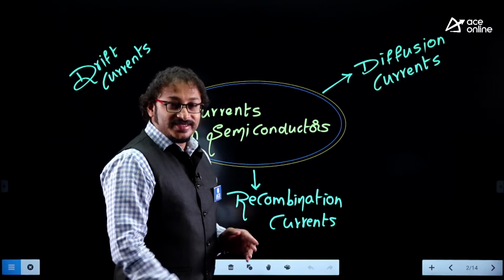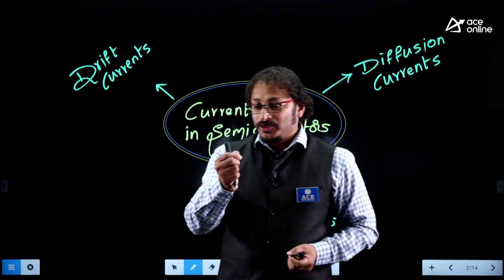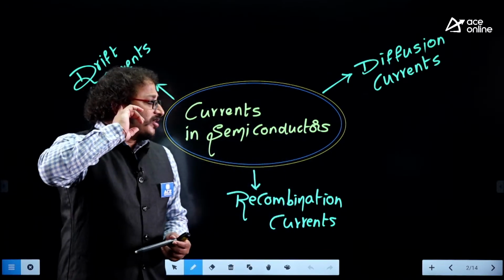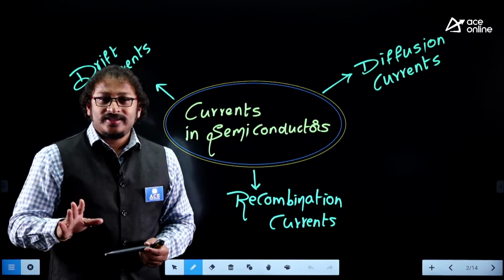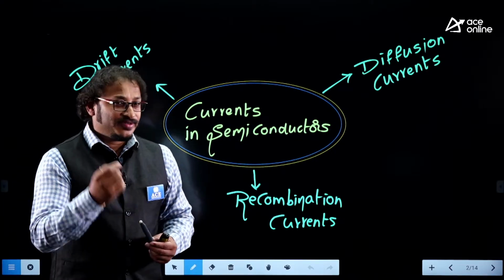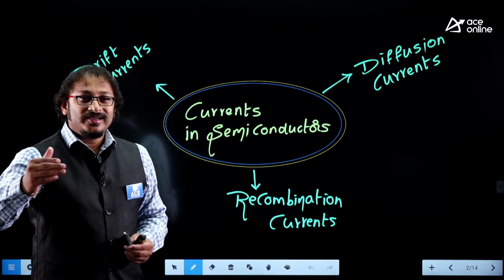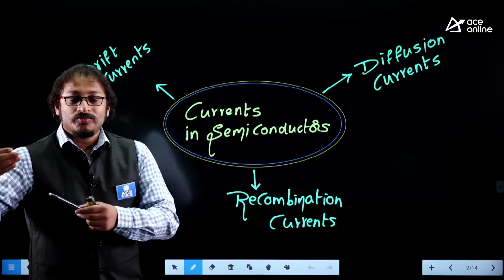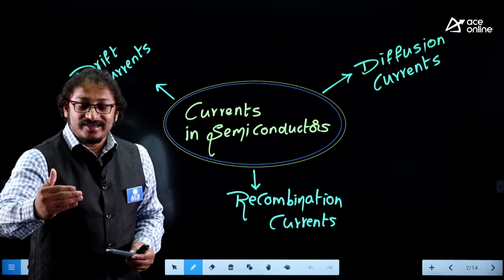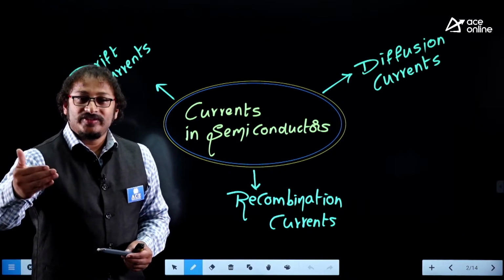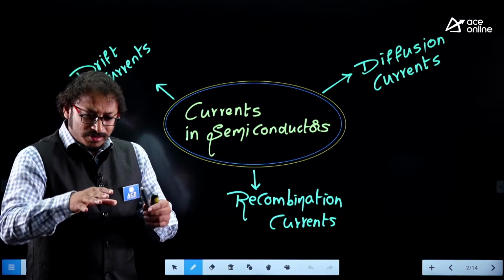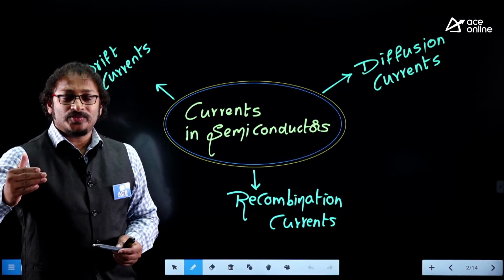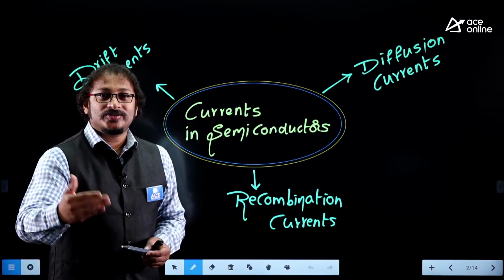When you hear the word currents, yes guys, you have drift current, you have diffusion current, and you have recombination current. And guys, when you hear the word drift current, write down everything that drift current covers. What is the first point of a drift current? The current which strictly depends on the applied electric field. Second, drift current covers mobility. Third, mobility's relation with the temperature. Mobility's relation with the doping. Am I right or wrong, dear students? So all this comes under the drift current parameters. So this is the drift current which strictly depends on what, dear students? The electric field, or the current strictly depends on voltage.